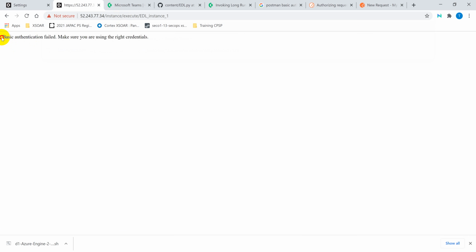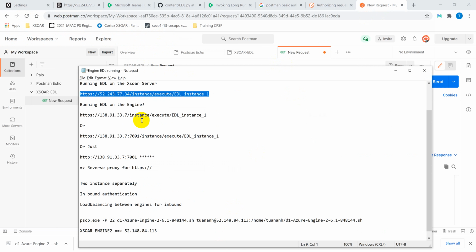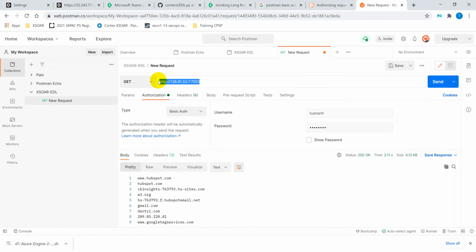Yeah, so basic authentication failed. It means that we need to use basic authentication when we connect to this URL again to collect. So to test it out, we use Postman to take a look at this with the basic authentication that's set here with the username and password.